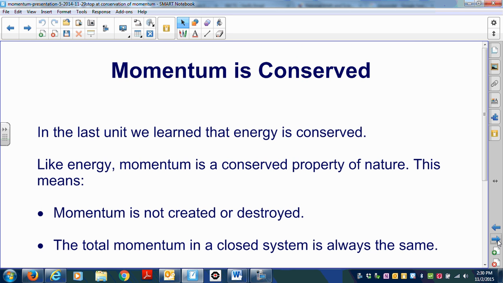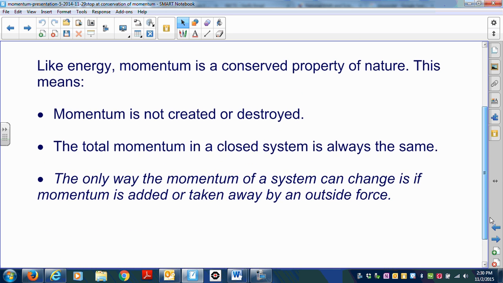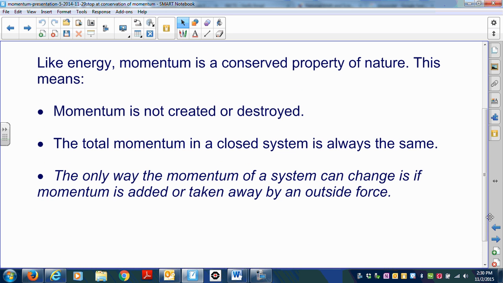In the last unit, we learned that energy is conserved. Like energy, momentum is also a conserved property of nature. This means that momentum cannot be created, and it cannot be destroyed. The total momentum in a closed system is always the same. The only way the momentum of a system can change is if momentum is added or taken away by an outside force.